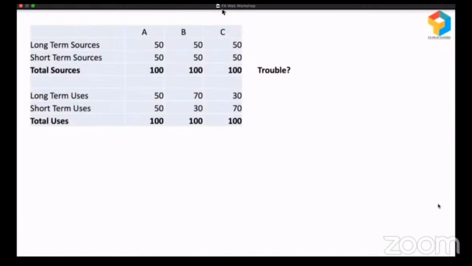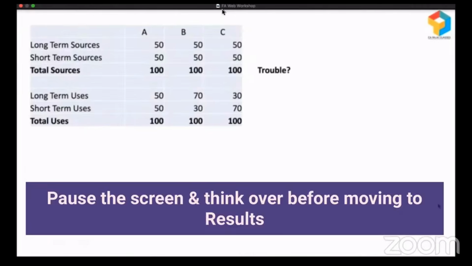Company A, they've raised long-term funds of 50. They've raised short-term funds of 50. So total of 100, of which 50 is used for long term, 50 is used for short term. Company B also raised in the same pattern, but of which 70 is used for long term and only 30 used for short term. And C raised in the same pattern, but of which only 30 used for long term and 70 is used for short term. So you have to tell me which company is in trouble.